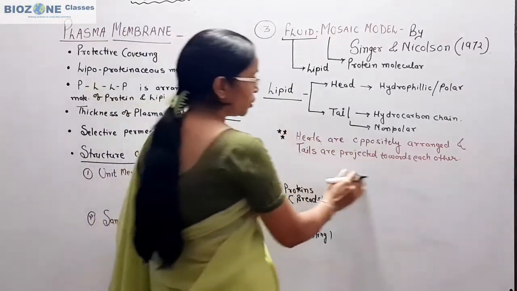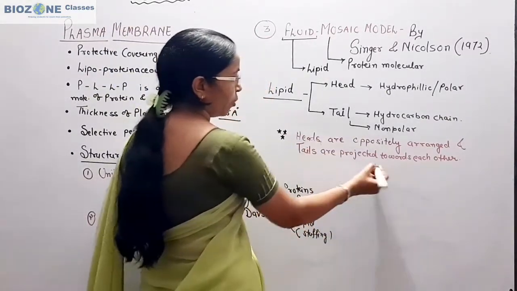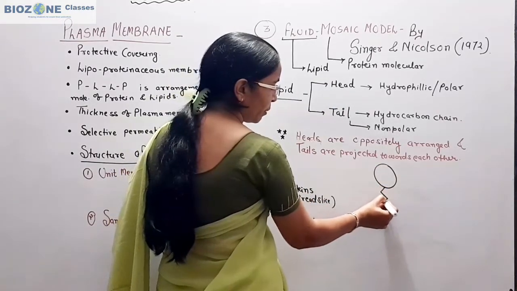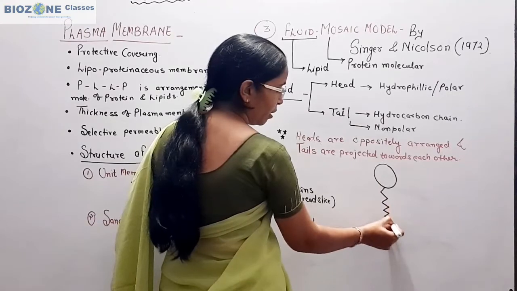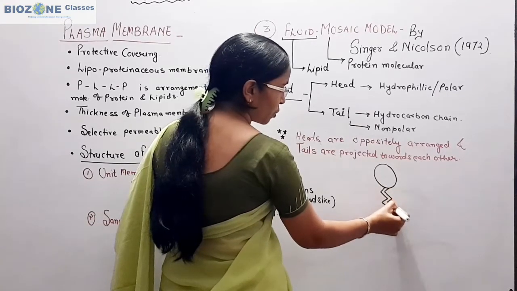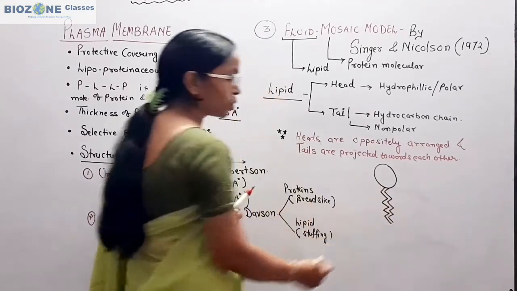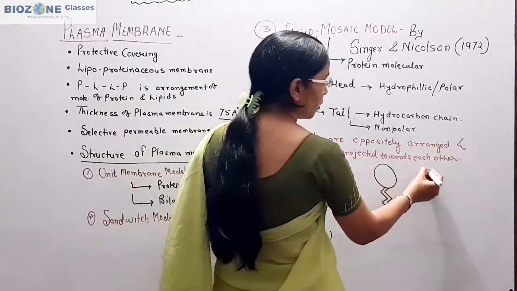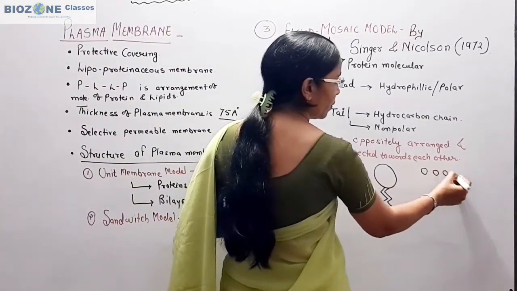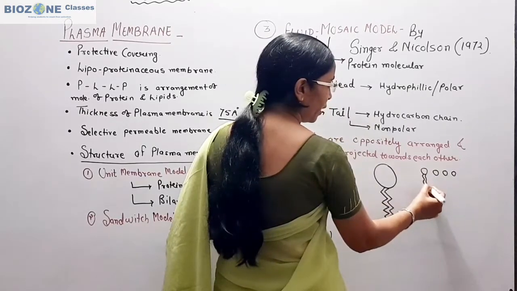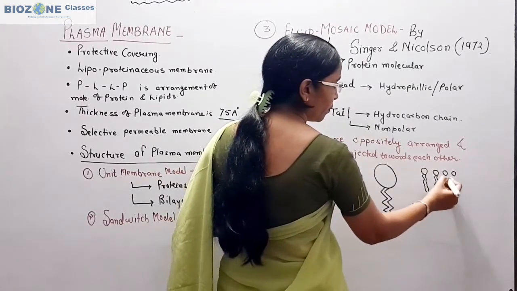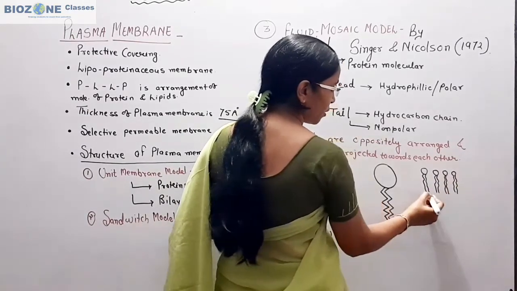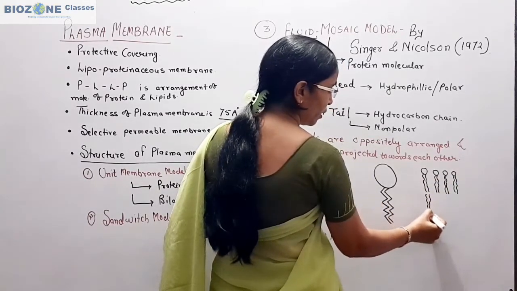So if you appear the general structure of lipid molecule, this is the head of the single lipid molecule, and this is the tail. And when we draw the structure of plasma membrane in NCERT, this is one layer of lipid, just a quite rough diagram I draw here, not exact, and this is the second layer of lipid.